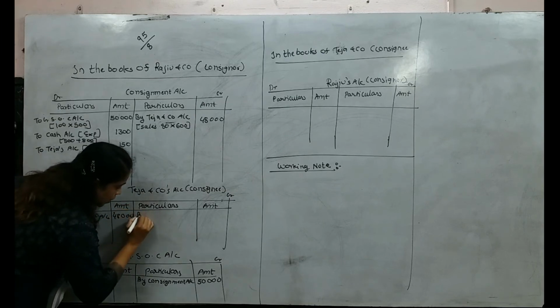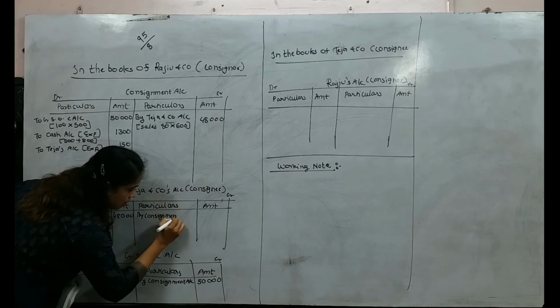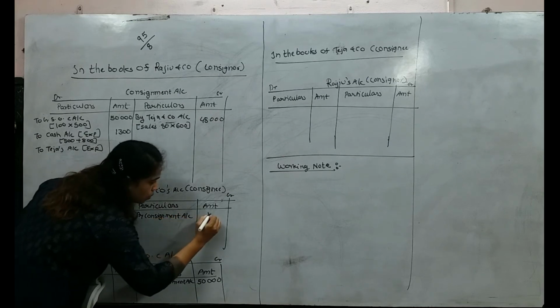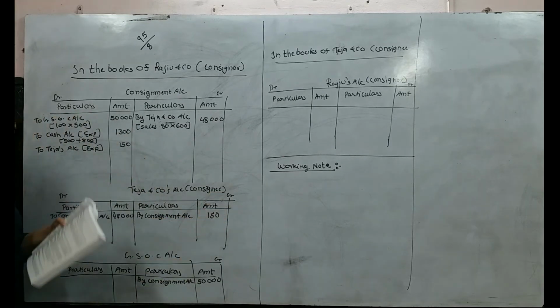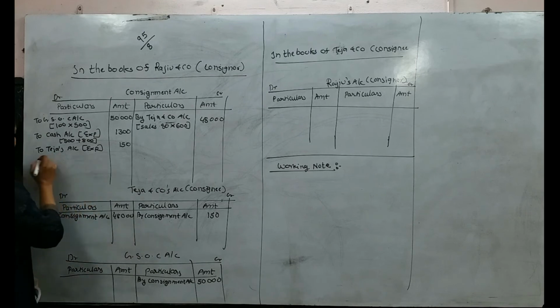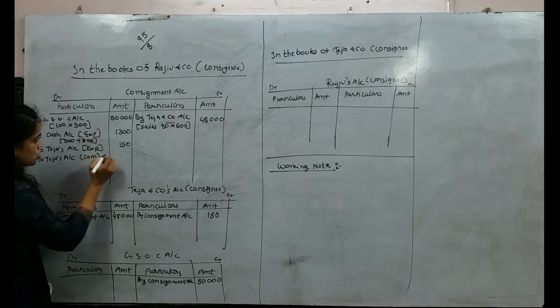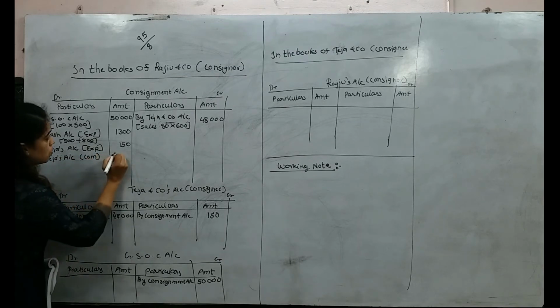So here I will write by consignment account 150. Okay. And commission, we need not to calculate over here, they have directly given. So again to Teja's account in bracket commission 2400.